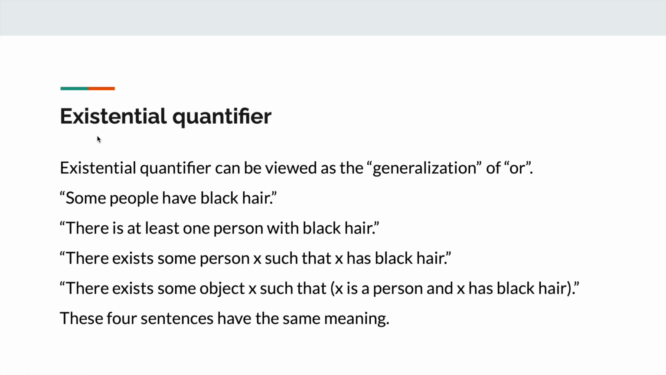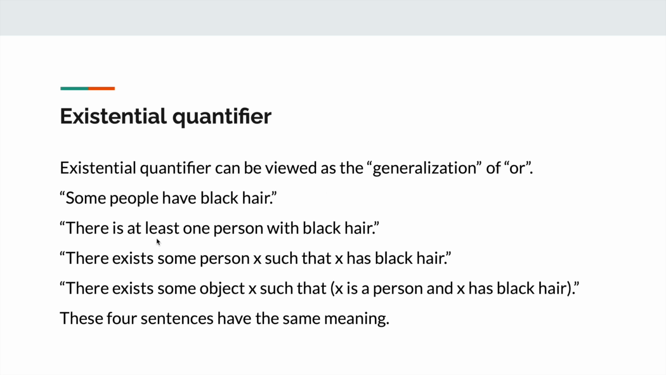Now let's talk about existential quantifier. Existential quantifier can be viewed as a generalization of "or". So we may say person A has black hair, or person B has black hair, or person C, or person D has black hair, etc. So to be concise, we may say that some people have black hair.